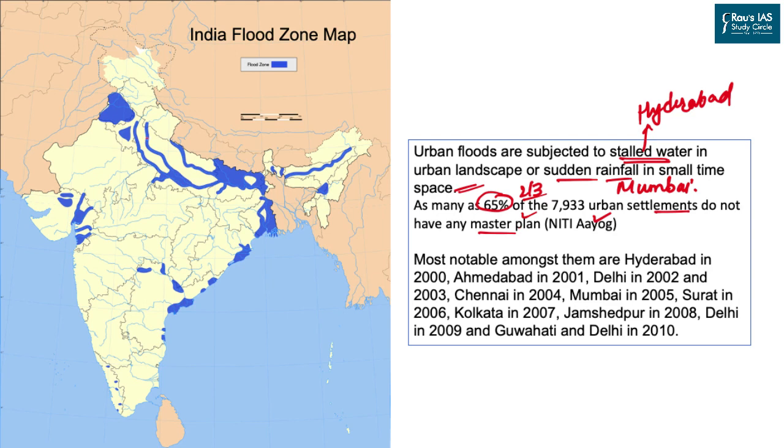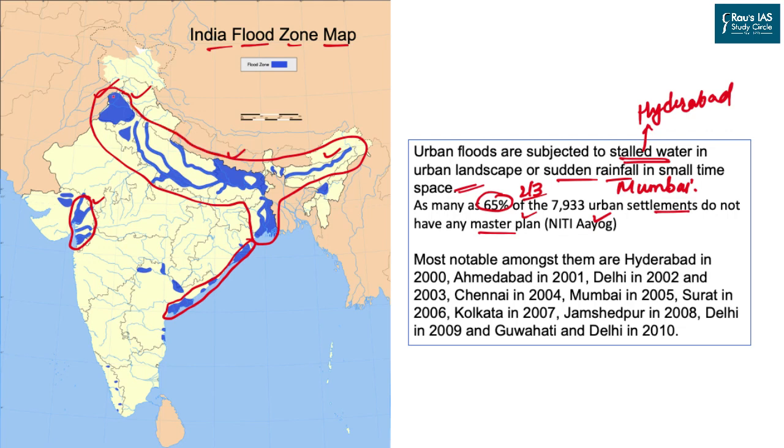As you can see on the left side of your screen, we have provided India's flood zone map. All the areas shaded in blue are the areas prone to floods. The coastal areas on the eastern and western side are prone to cyclonic floods. On the other hand, the northern part, or the Ganga-Brahmaputra valley, is associated with rainfall as well as glacier bursts in the Himalayas. On the other hand, we have states like Rajasthan, Madhya Pradesh, Chhattisgarh, Maharashtra, Karnataka and many other states where the frequency of flood is almost negligible. Approximately 12% of India's landmass is prone to flood annually.